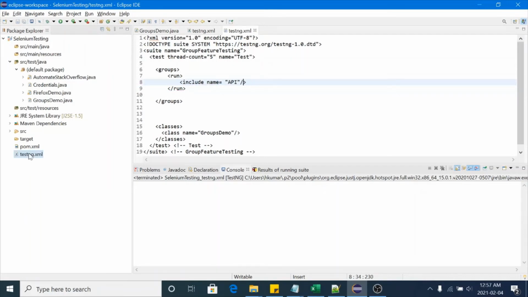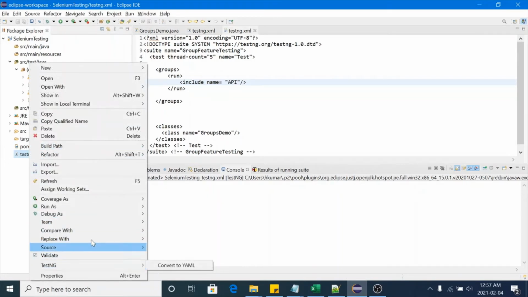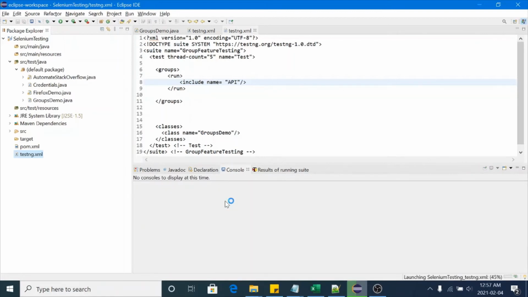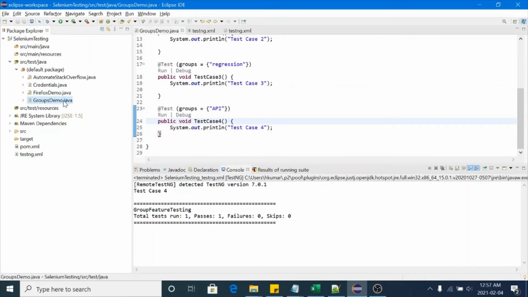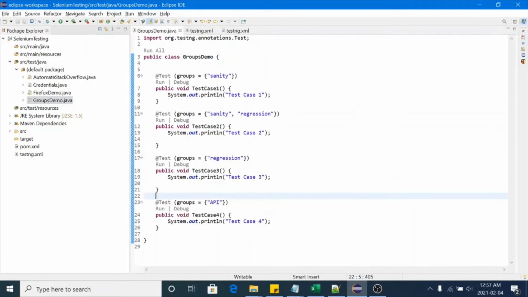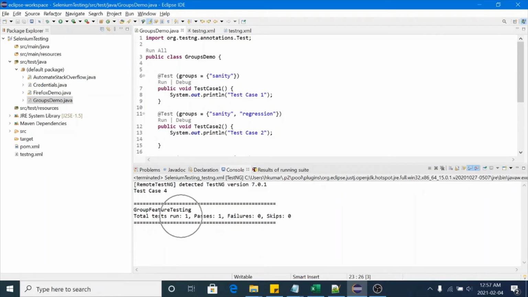So let me run this scenario. Let me run this testng.xml file, run as TestNG. So guys, it's running only one test case. Now let's have a look at the class file, GroupDemo.java. In this, have a look, we are having only one test case which is marked as API. We are not having any other test case which is marked as API. We are having only one test case of the API group, right? That's why it's executing only one scenario, right?